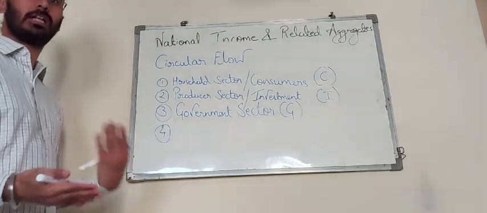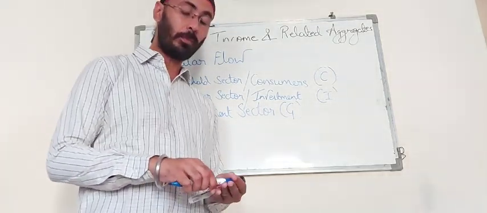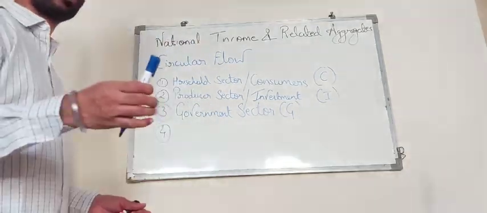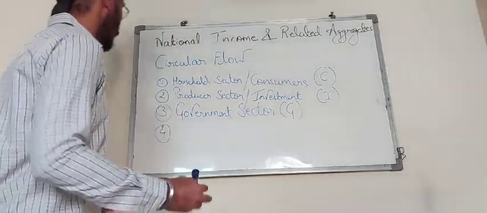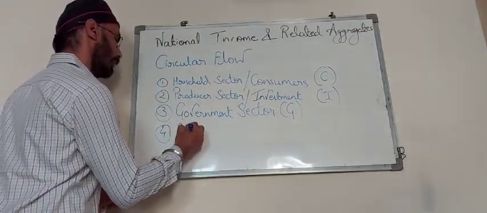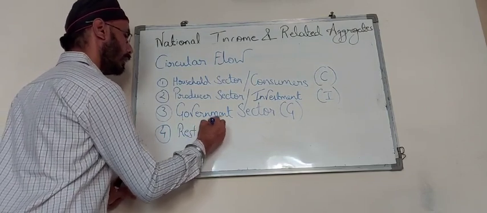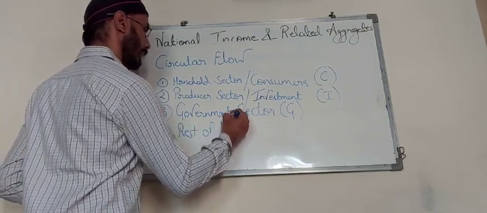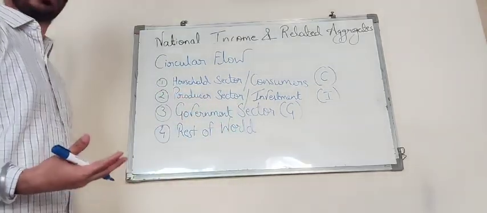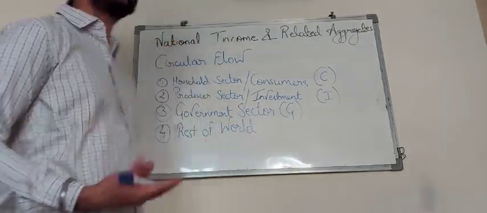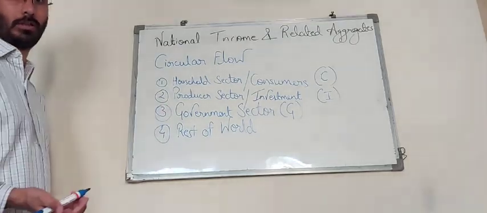And today we are living in a global world. So being a part of the global world, we cannot deny the fourth important sector of the economy, that is called the rest of the world. That is all the other countries of the world. Rest of the world, apart from our country, whatever countries we are dealing with, comes under the fourth category. What do we do with the rest of the world?